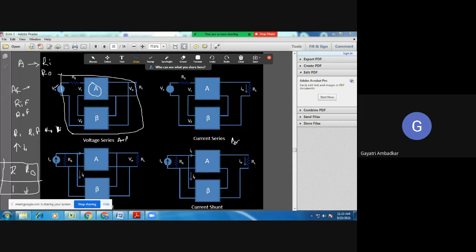So for the amplifier without feedback, if Ri and Ro are the resistances, what will be the effect on these resistances when you connect this feedback topology? Remember, when you are thinking of Ri, look at this side, and whenever you are thinking of Ro, look at this side. See how the connections are. These are parallel connections, so the beta network resistance and the amplifier's output resistance come into parallel. So what will be the net resistance? Here they come into series. So what will be the net resistance? Likewise, you have to make a table.